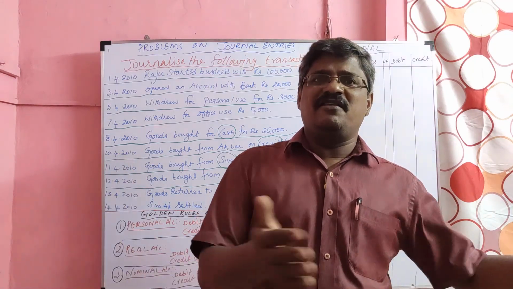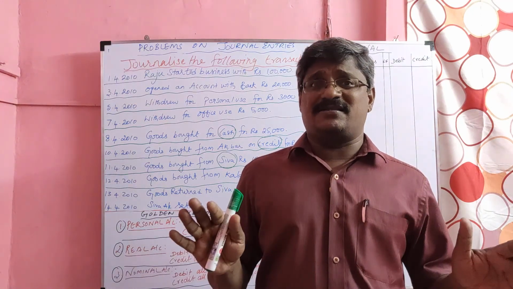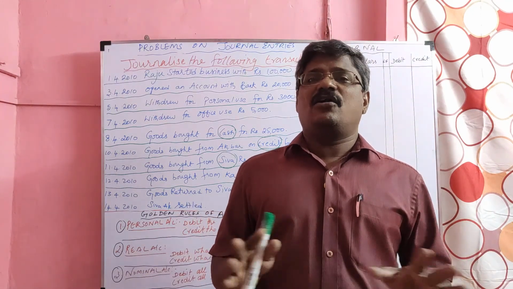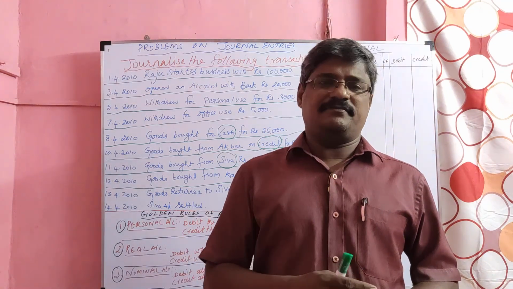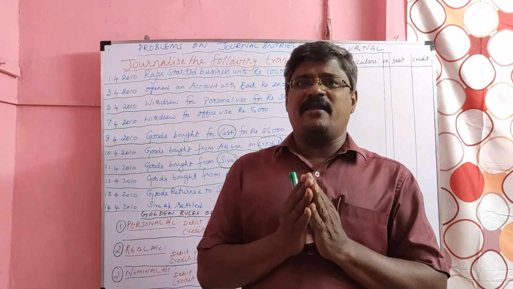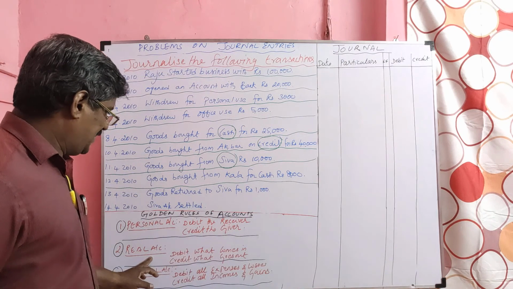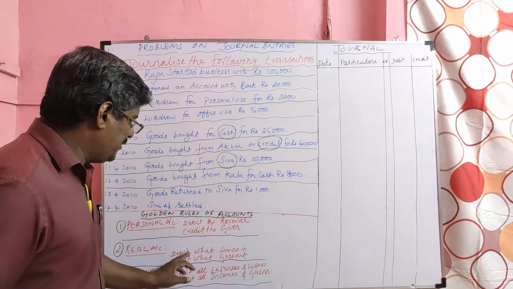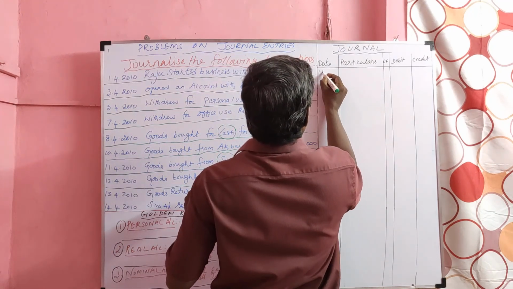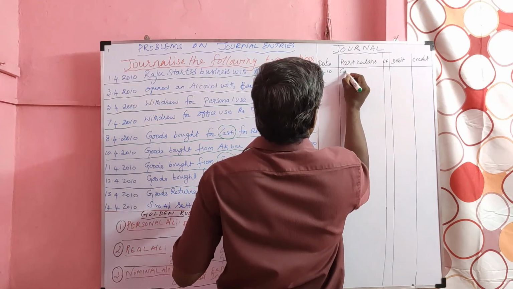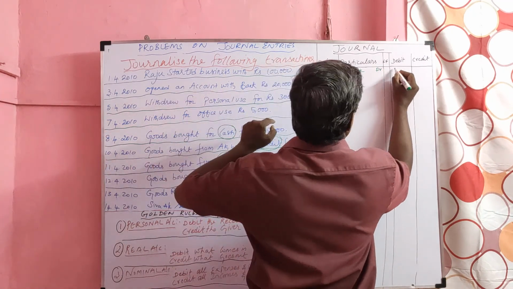Here Raju invested 1 lakh rupees as capital. So we should view all transactions from the viewpoint of business, not from the viewpoint of the owner. Raju invested how much? 1 lakh. From the viewpoint of business, what is coming in? Cash. Cash is a real account. Its rule: debit what comes in. So cash is coming in, it should be debited. Cash account debited.